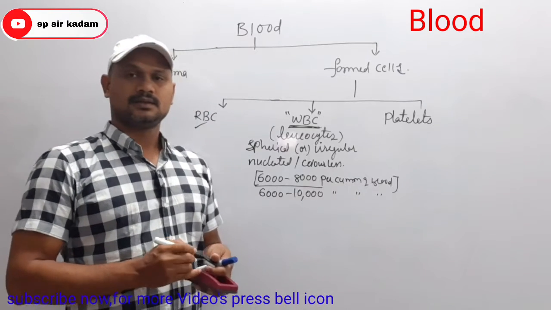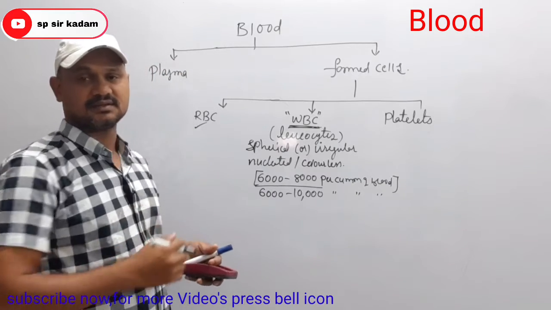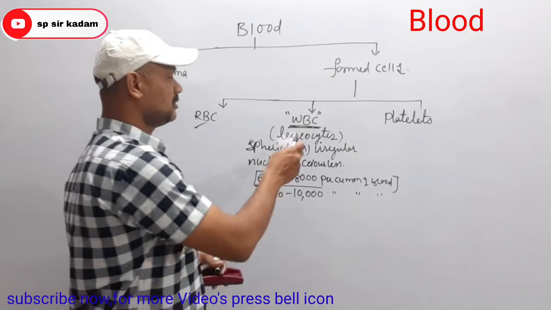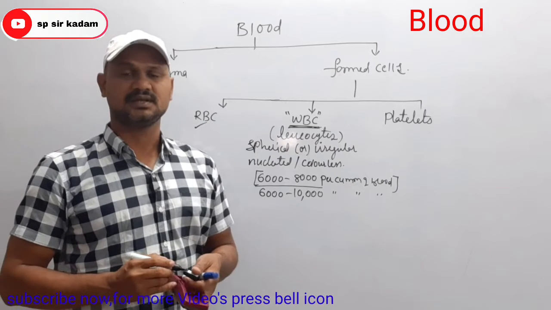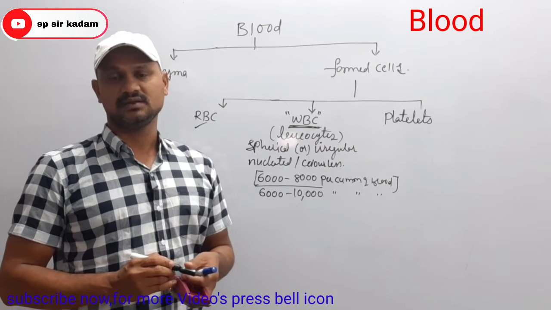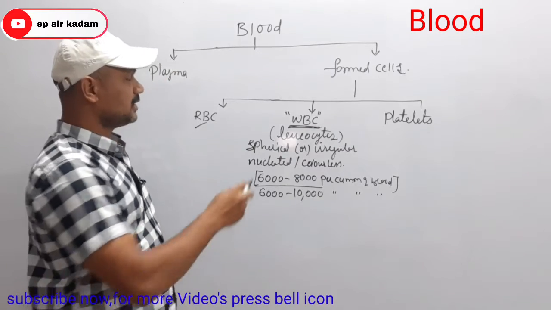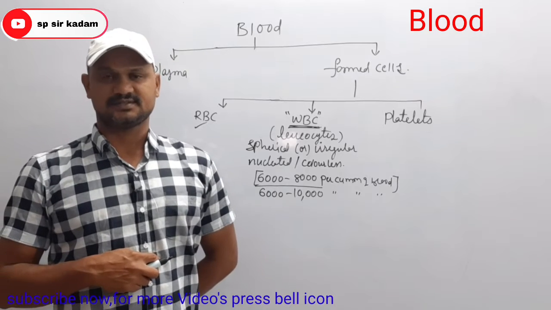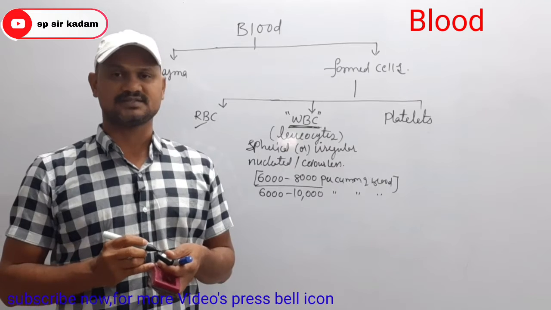Compared with RBC, which are in millions, like 5 to 5.5 millions, WBC count is very less and their size is very large. And production of WBC is known as leukopoiesis.